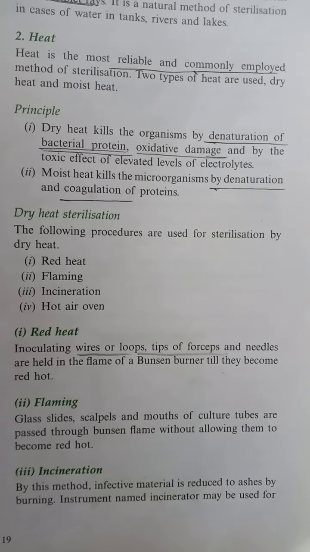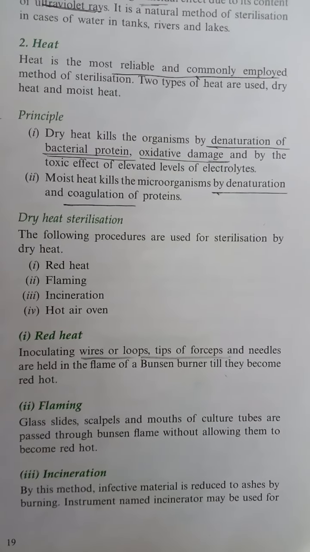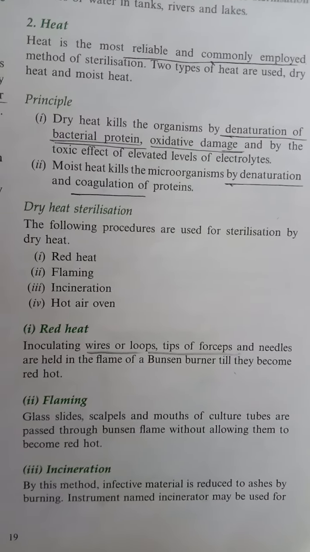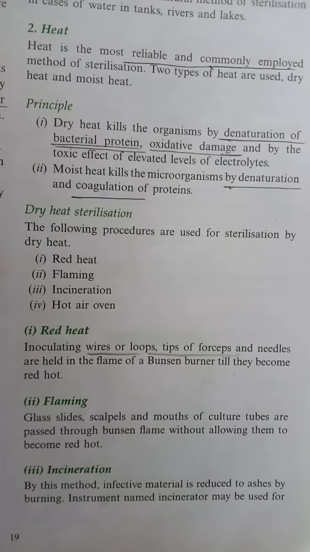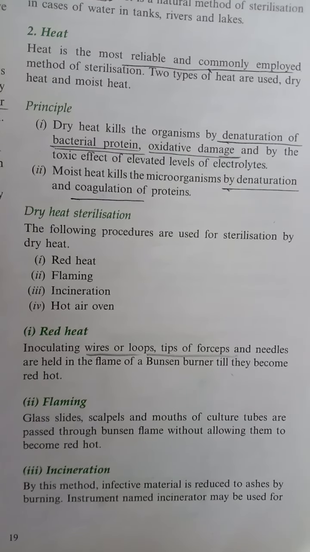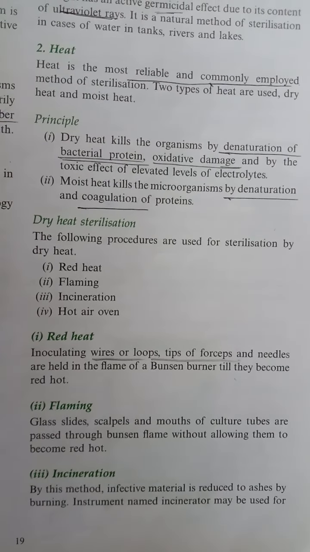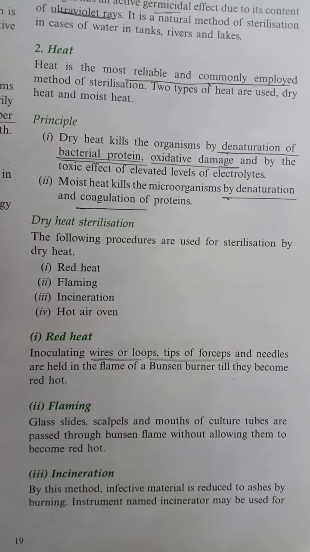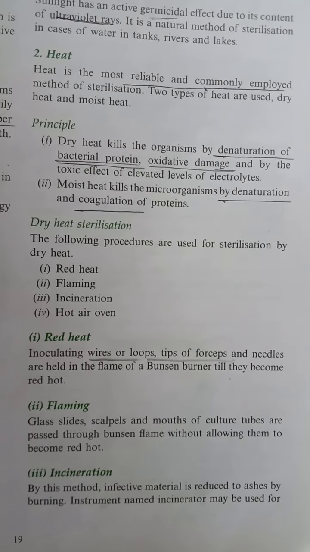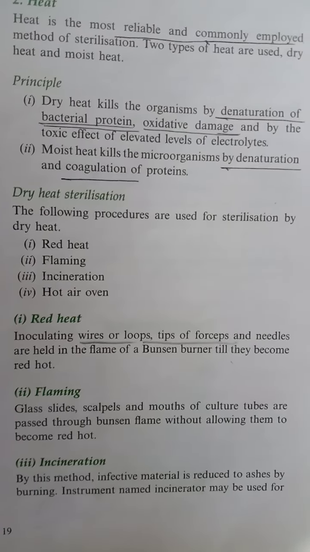You can see this procedure in the chemistry lab or physics lab. Loops, wire or loops, tips of forceps and needles are held in the flame of a Bunsen burner or any type of burner, and then the organism is destroyed. This procedure is red heat.